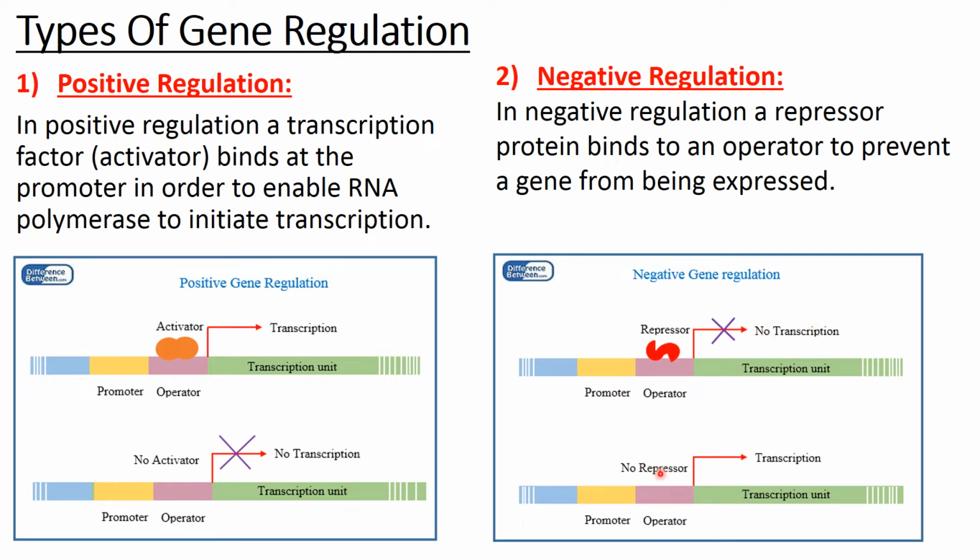And if the repressor is not there on the operator, then RNA polymerase can bind onto the promoter and transcription will take place. So these are the two types of gene regulation, and in another video when we do lac operon, we'll see that it shows positive regulation as well as negative regulation.